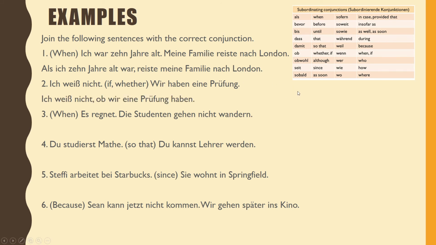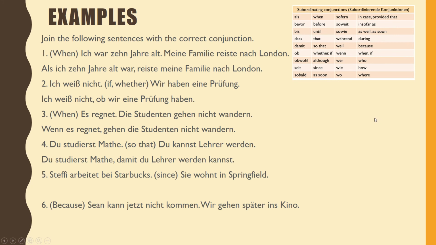Number 2: Ich weiß nicht, ob wir eine Prüfung haben. Ob is our subordinating conjunction, and it's in the middle, so we kicked our verb haben to the end. Number 3: Wenn es regnet, gehen die Studenten nicht wandern. We started with our subordinating conjunction wenn and got our verb sandwich in the middle: regnet, comma, gehen. Number 4: Du studierst Mathe, damit du Lehrer werden kannst. We had our subordinating conjunction in the middle, damit. That meant that we kicked the verb in our second clause to the end, kannst.